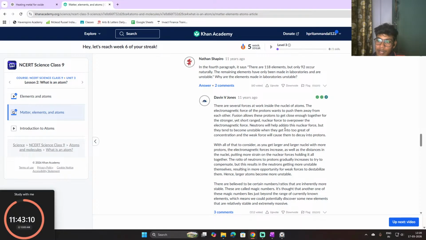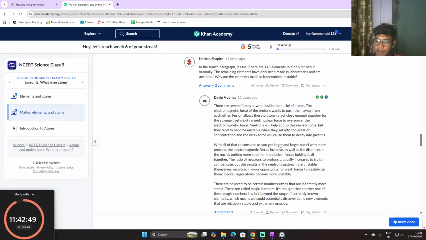Neutrons will help add to this nuclear force, but they tend to become unstable when they get into too great a concentration, and the weak force will cause them to decay into protons.